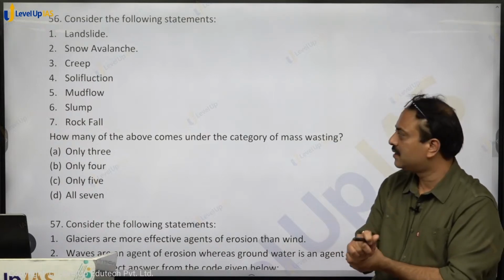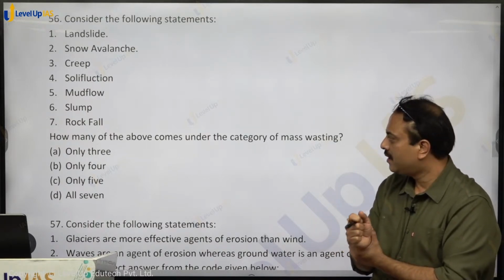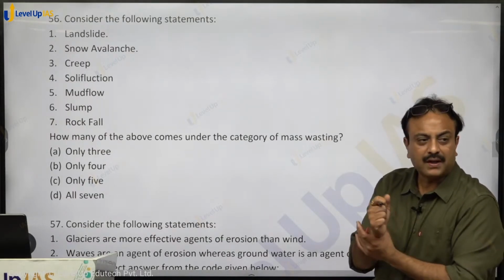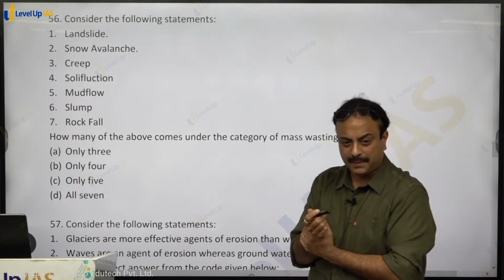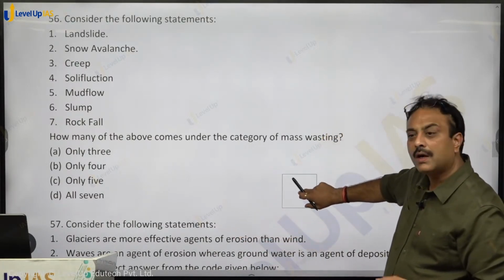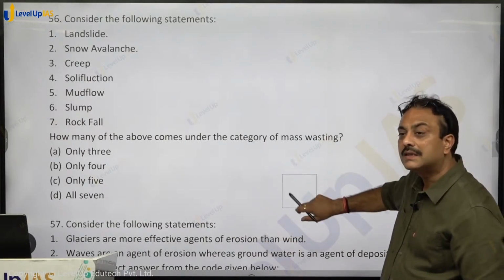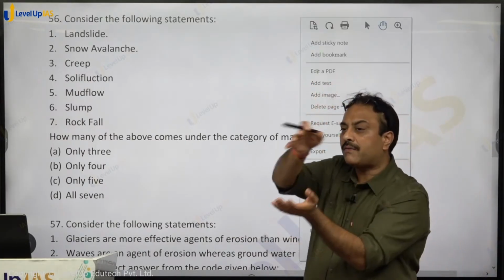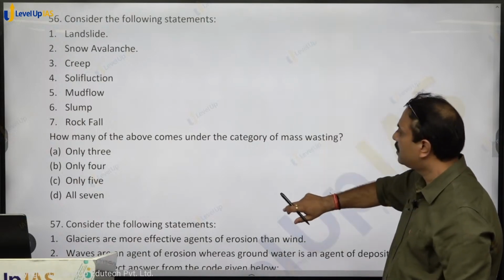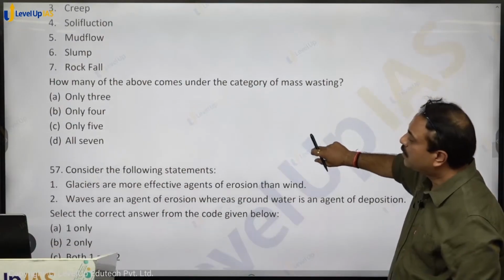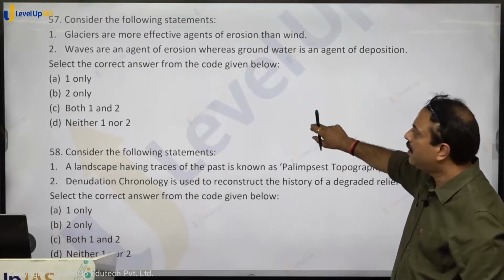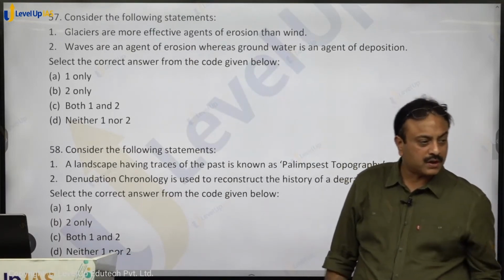Creep is slow or fast? Solifluction, mud flow, slump, rapid. Slump is also rapid. All are correct. Slump, material is sliding down with a backward rotation. That is slump. So all 7 will be correct. Answer D. D for dog. Material sliding down with a backward rotation.